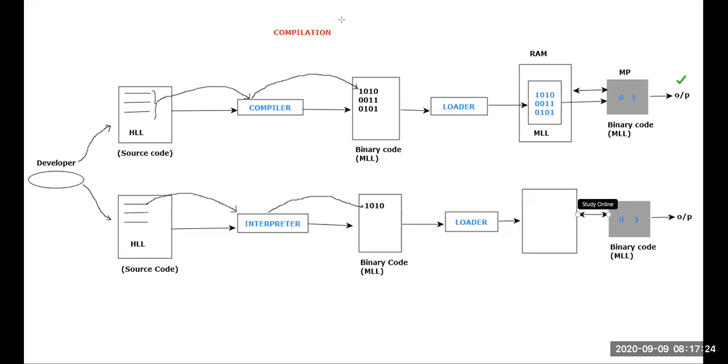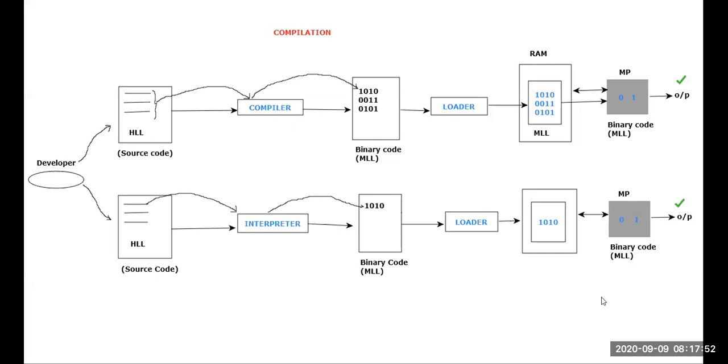Okay. Next, what is going to happen? If the data has been loaded here, I'll just tell 1010. If 1010 is available, don't you think that 1010 will be taken by this microprocessor and ultimately you will be getting the output? Yes or no? That means you'll be getting the output for the first line of code. The first line of code will be executed. Next, you'll be getting the output. I'll just tell this happens to be the output. Okay, sir. Next, what is going to happen?